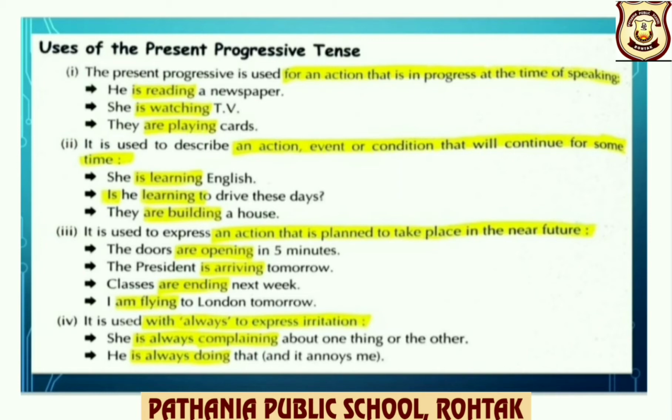The doors are opening in 5 minutes. It is used with always to express irritation. For example, she is always complaining about one thing or the other. That means she has been irritated with this action.